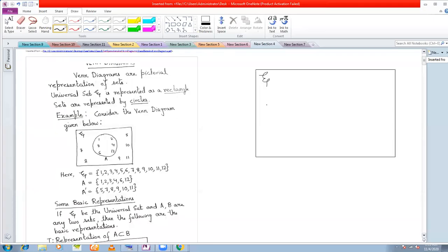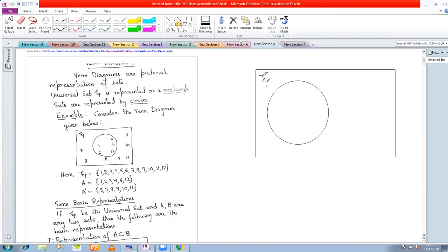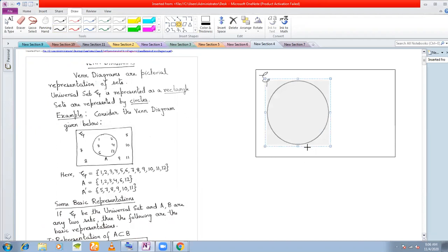A universal set is represented with the help of a rectangle, and all other sets that are subsets of the universal set, or that are actually dependent on the universal set, are represented with the help of circles, this kind of a circle. And inside this universal set, if we have a circle, then this circle is our set, and this circle is our set E.